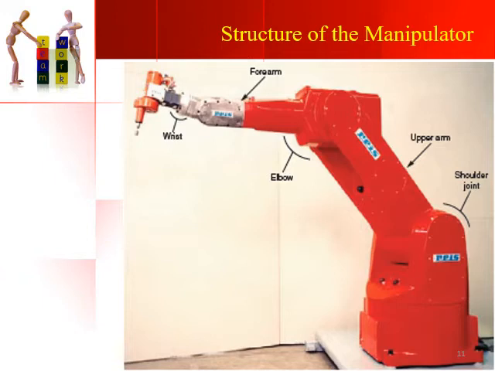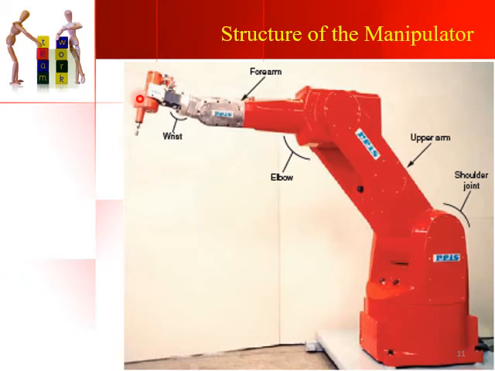Initially this whole robotic system is fixed onto the floor, and from the ground we have one of the links connected to a shoulder joint. The second link, called the upper arm, is connected to the shoulder joint, and the forearm, the third link, is connected to the elbow portion of the upper arm. And then finally we have the wrist, where the actual work takes place.